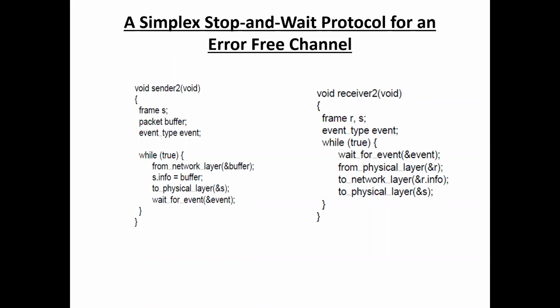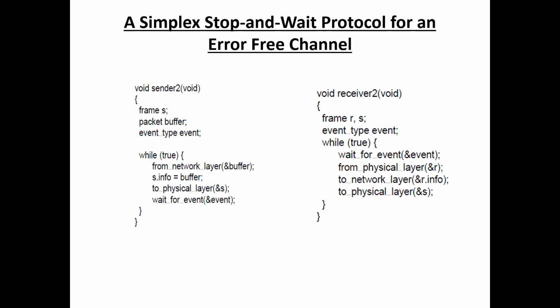A simplex stop and wait protocol provides one directional flow of data from sender to receiver. And the communication channel is once again assumed to be error free.